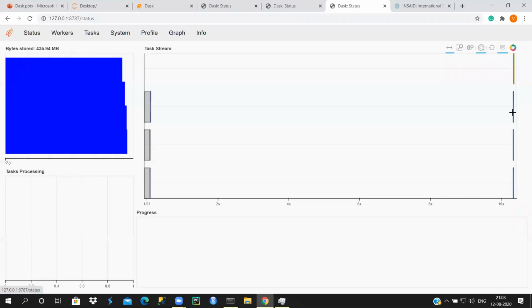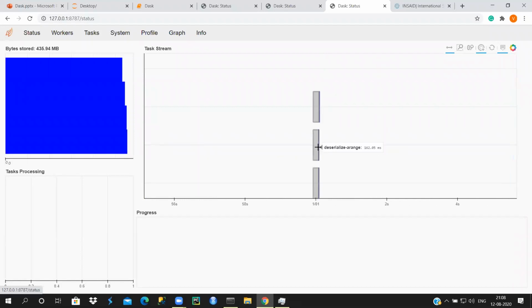So yeah, I'm not able to grab this. Okay. So this is the arange function that we utilized.